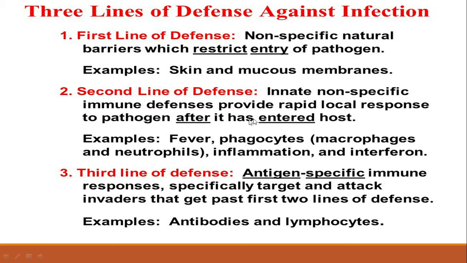So the second line of defense is innate, non-specific, and an internal immune defense that provides a rapid local response to the pathogen after it has entered the host.